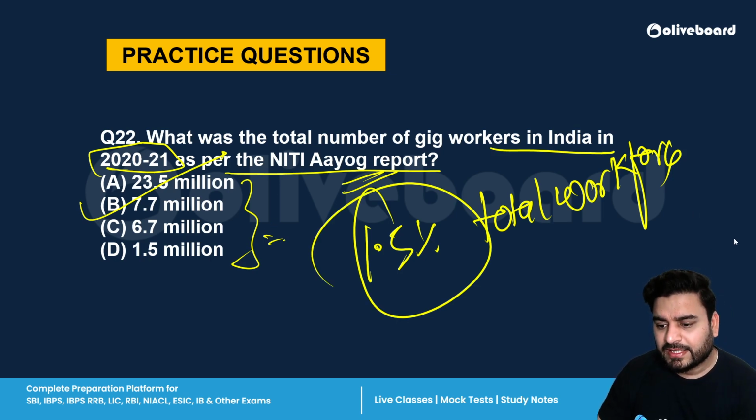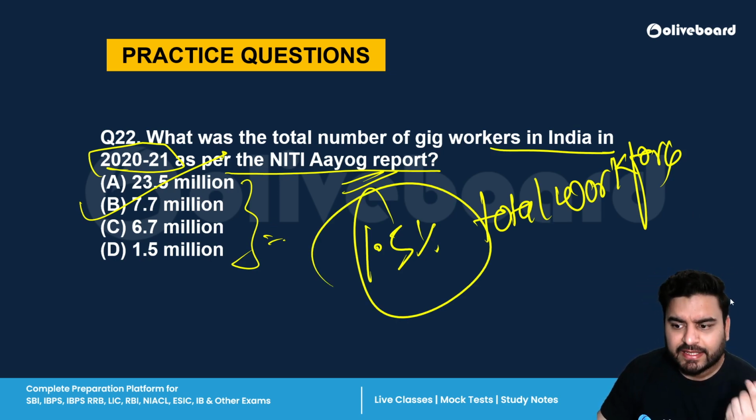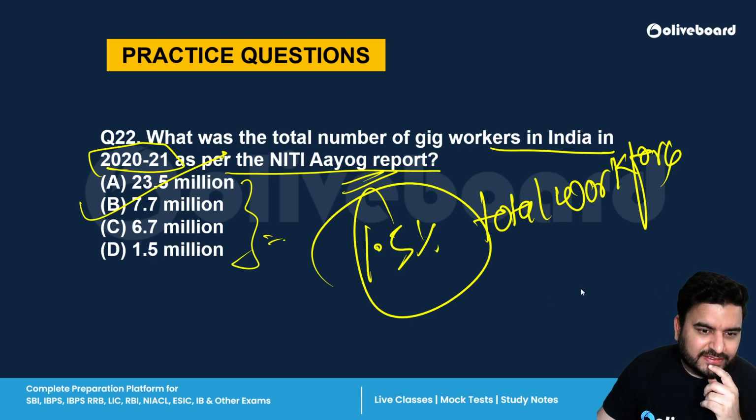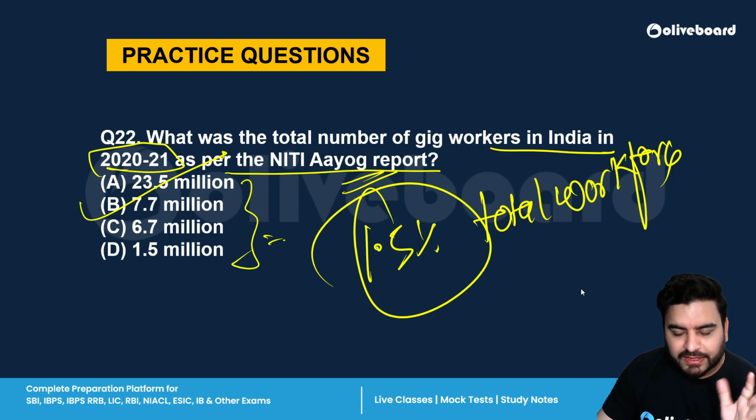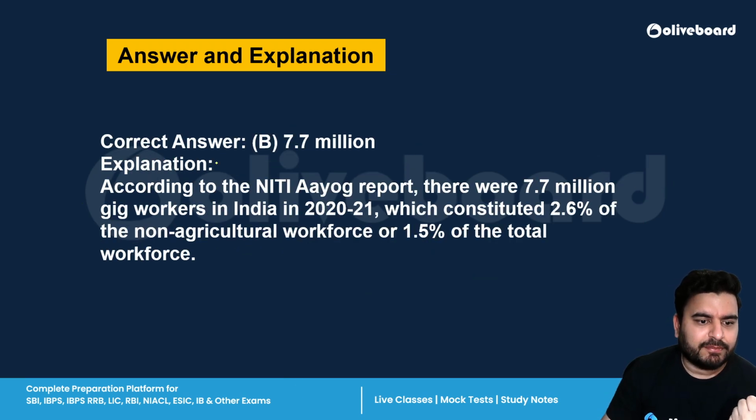Okay, so there are different types of gig workers. Platform based gig workers are there, for example food delivery, freelancing, right? So what are the challenges for this gig work? It seems like a good thing, no? There are certain challenges. First is, there is lack of job security. Then there is no social security: no pension, no health insurance, nothing. Right? So remember this thing. So the correct answer is B, 7.7 million.